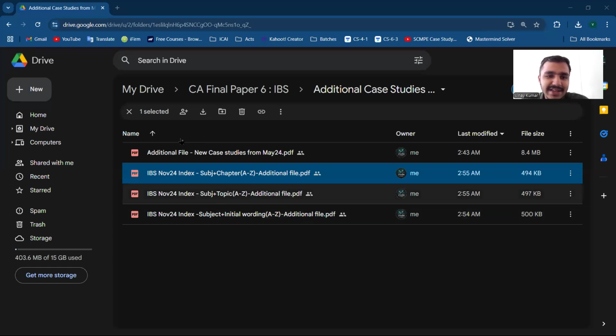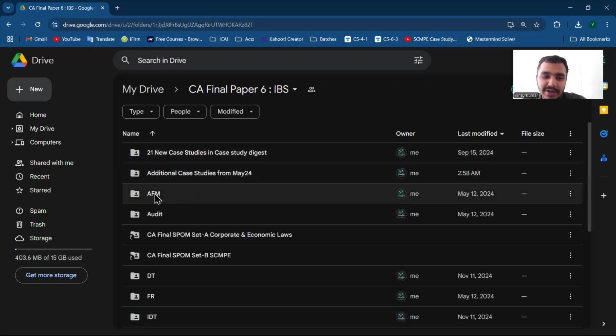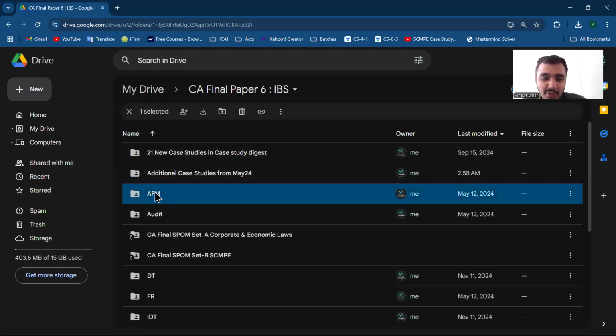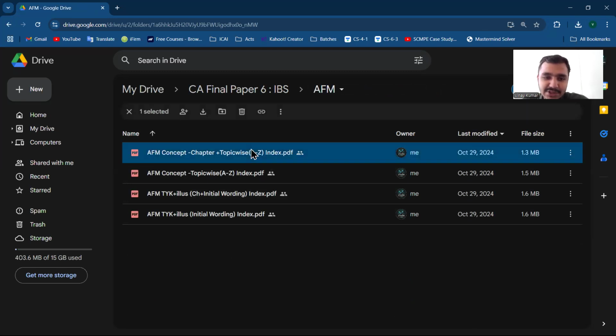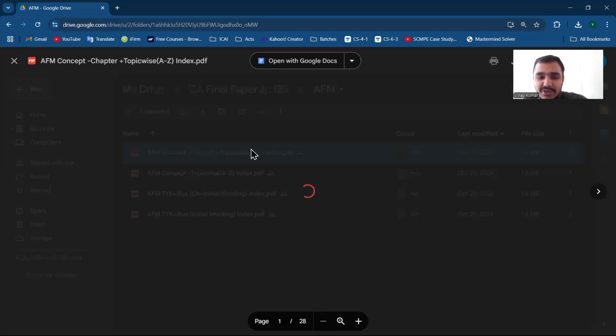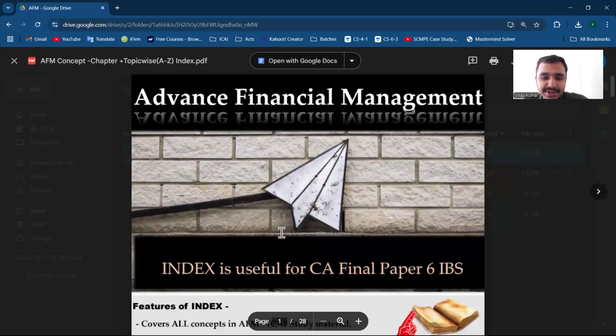So these 3 indexes that I've shared for the 21, all the new case studies, that is from the May 24 attempt. So now covering AFM. Now, what material I've shared for AFM, that is the AFM concept wise index. That is a little bit more relevant because I've shared it for the May 24 attempt. Earlier it was not shared.